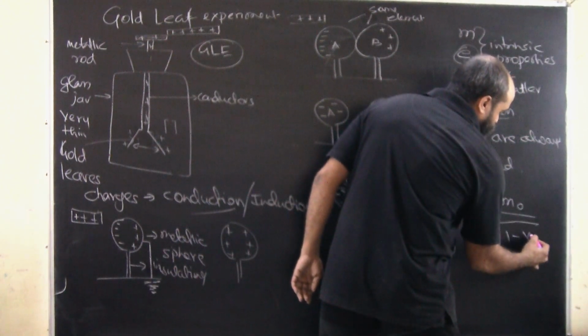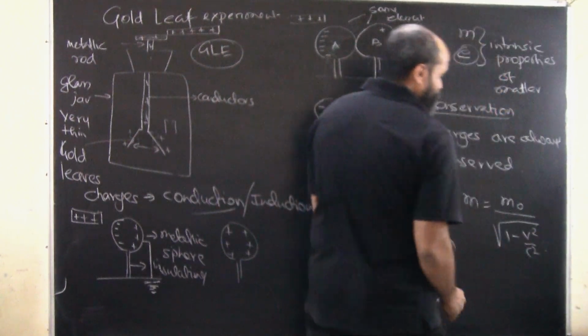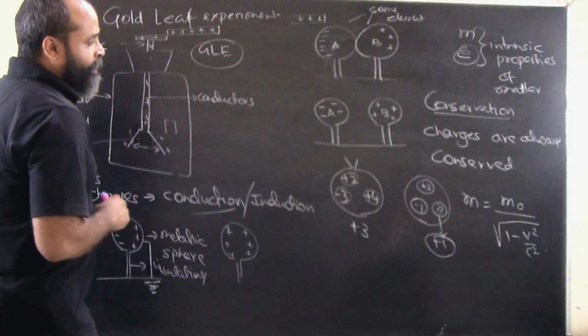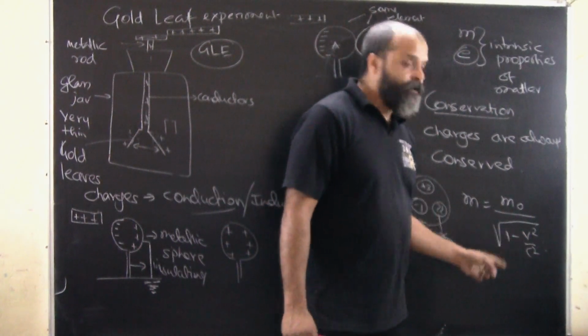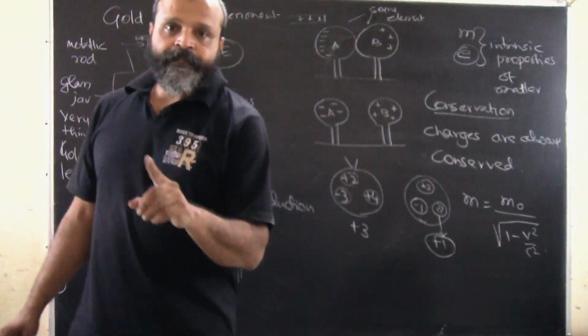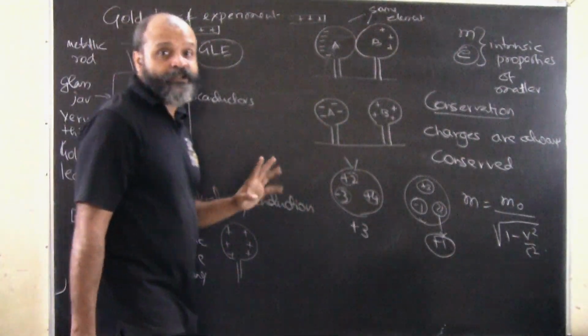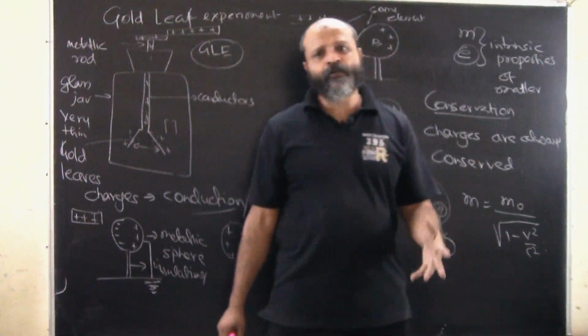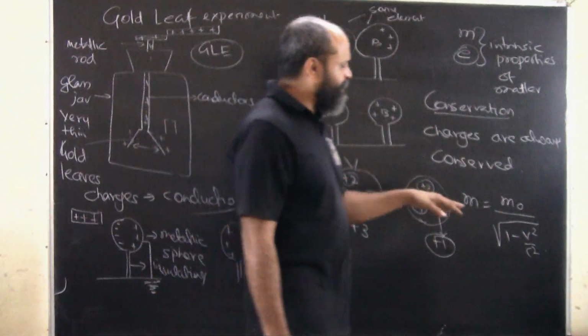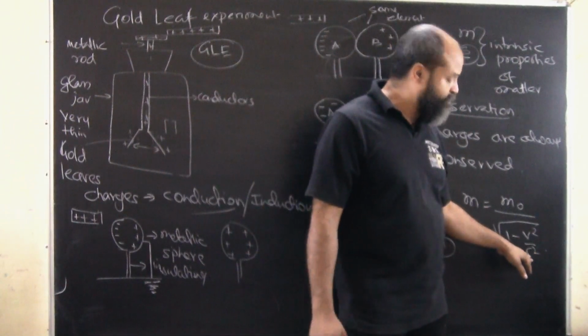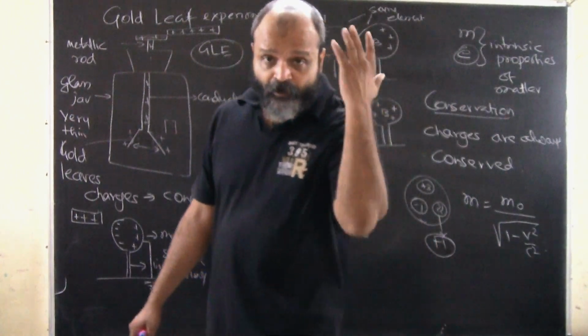Unlike charge, in mass we have studied this formula, with 1 - v²/c². A body at rest has no velocity, so this term will be 0. But a body which is moving has a scope of change of mass. Of course, the bodies we see around us in our day-to-day life, like a train or plane, are not moving with that high speed which would be comparable to the speed of light.